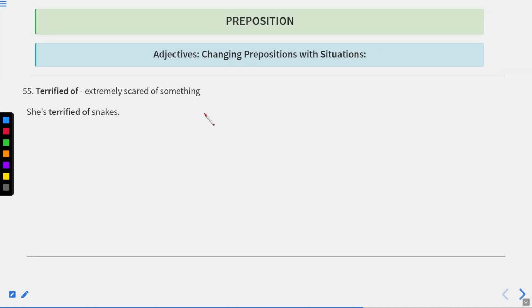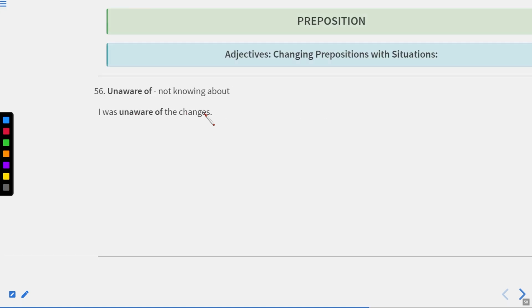Terrified of, extremely scared of something. She's terrified of snakes. Okay, it means she possesses extreme fear of snakes. Now let us move to the next one.